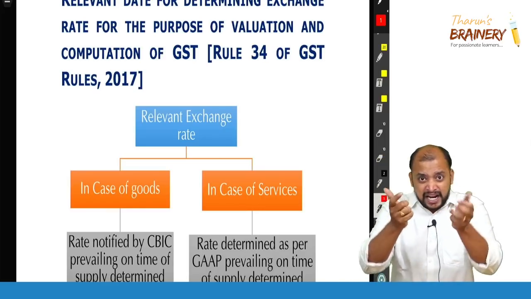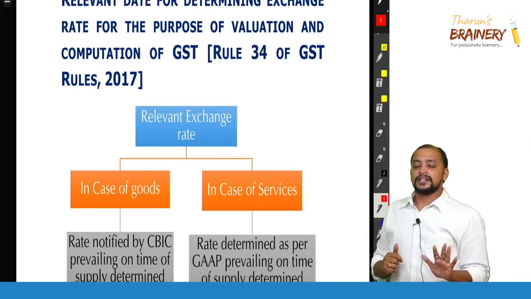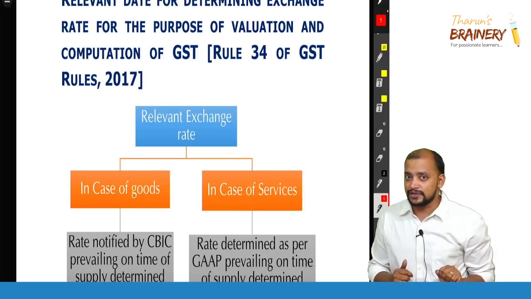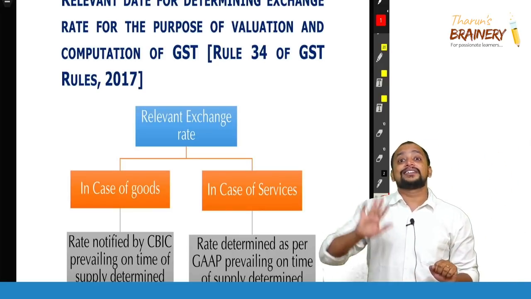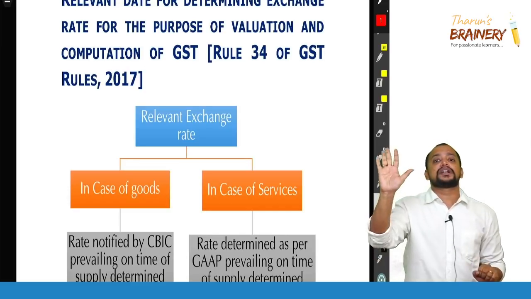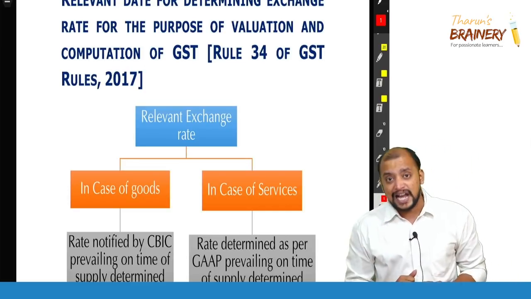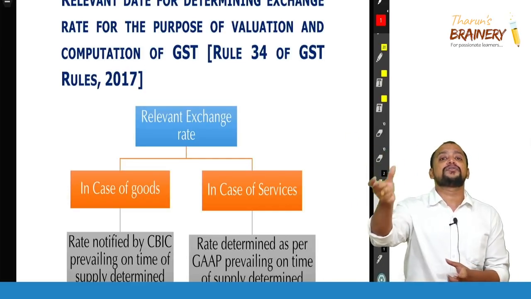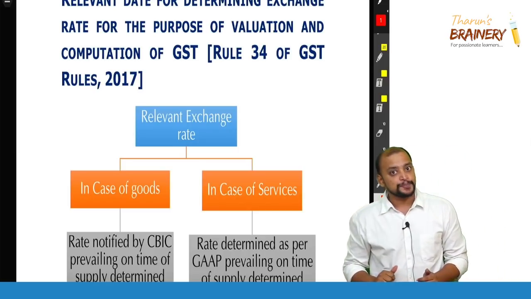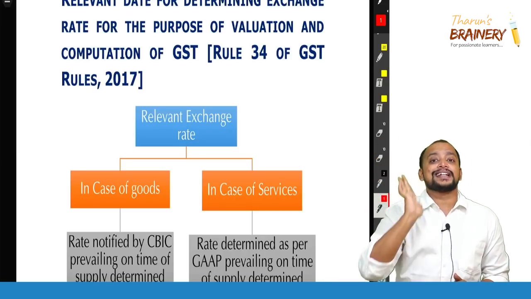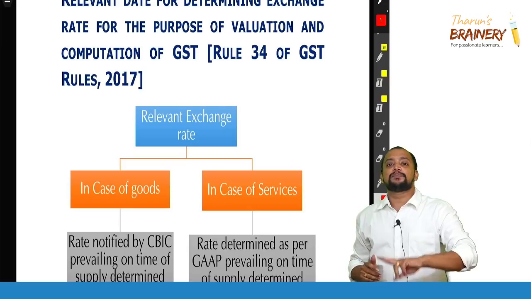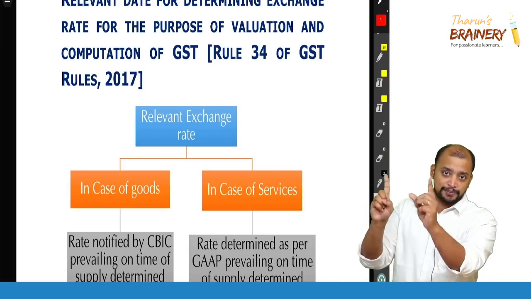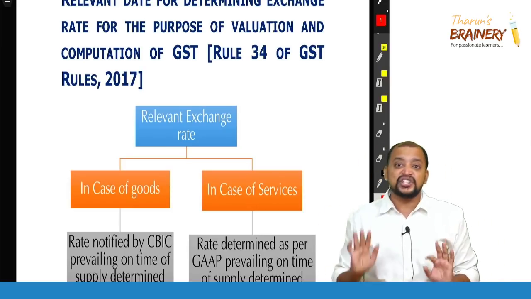How can we convert the foreign currency denominated invoices into Indian rupees? For that we need to take an exchange rate. If it is goods, take the CBIC notified exchange rate. If it is services, take the GAAP rate, the generally accepted accounting principles rate. What is the generally accepted accounting principle rate? We should take the average of the buying rate and selling rate. On the particular day when the transaction happens, whatever the buying rate and selling rate are on that day, the average will be the GAAP rate.